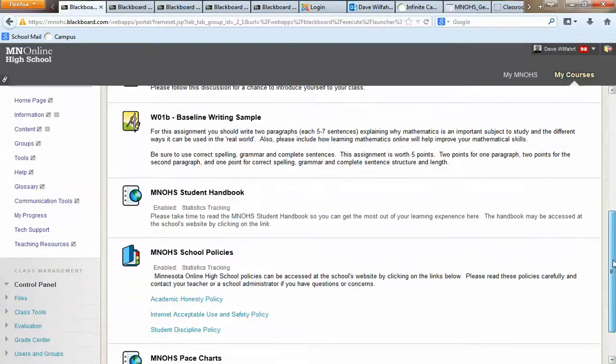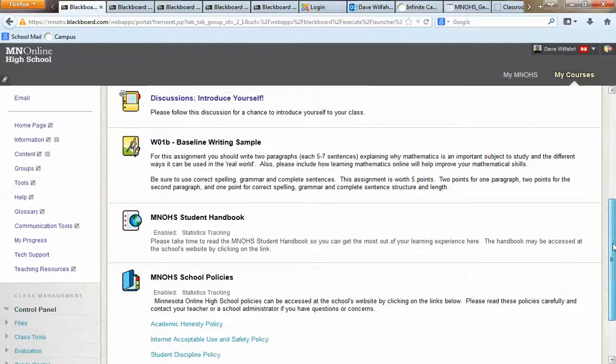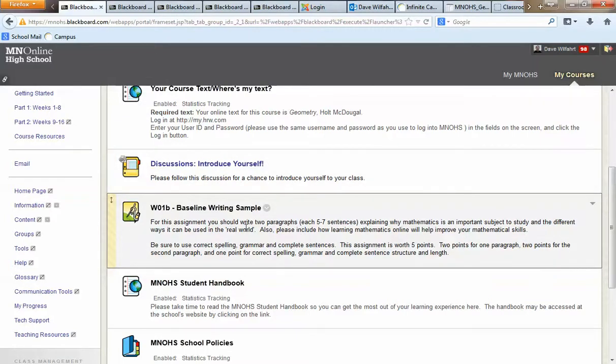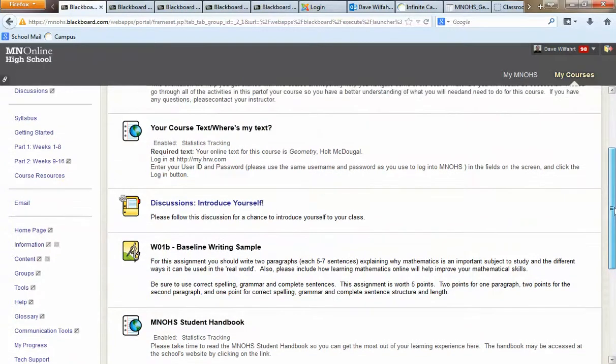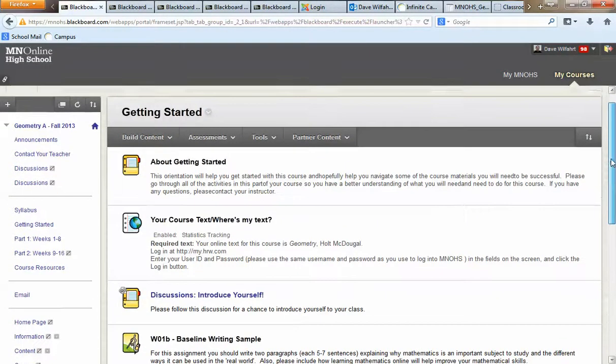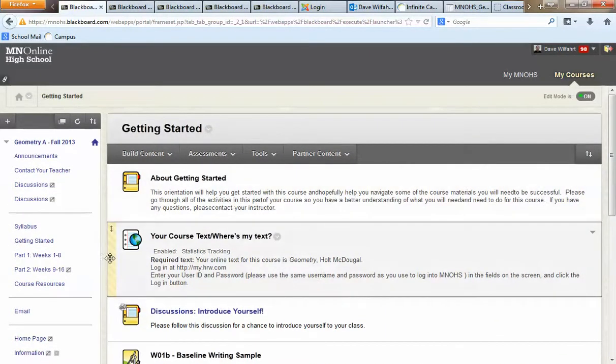Some of the information is repeated there, but for sure you want to make sure that you get into the discussion and introduce yourself. You'll be able to see who's in class and some information about them. And then the baseline writing sample as well, because those are worth some points. Some people skip over that, and then you don't have to worry about coming back in here later. I just put that in there so that you make sure that you go through and take a look.